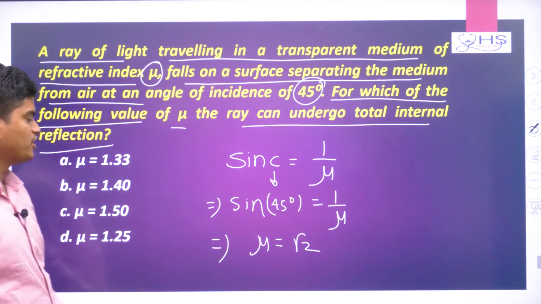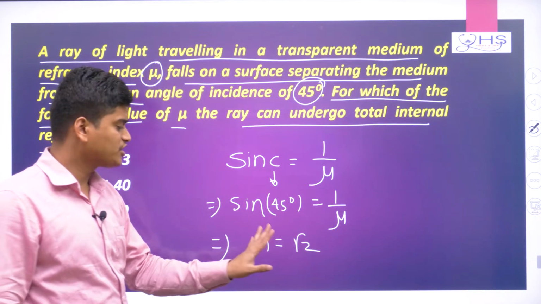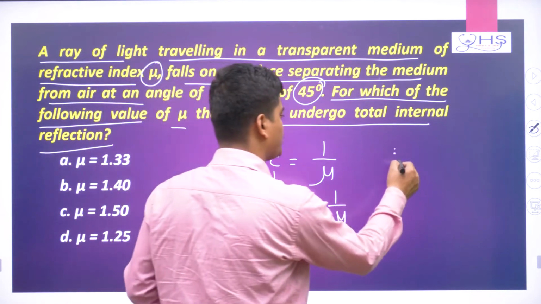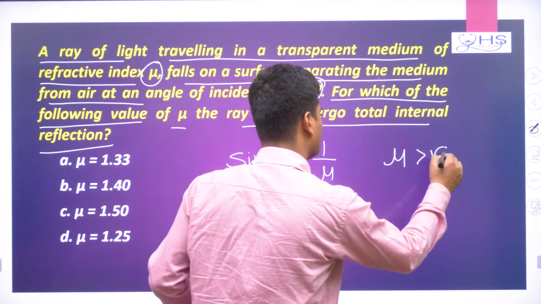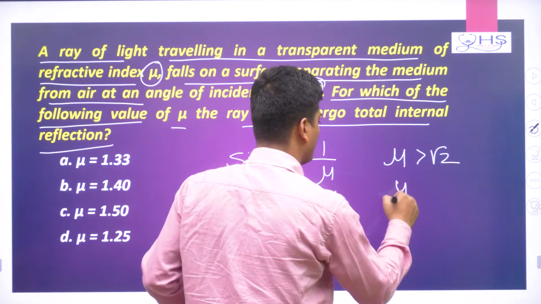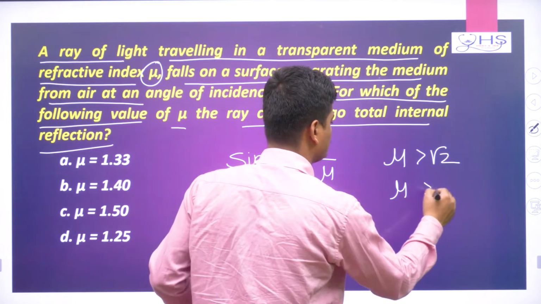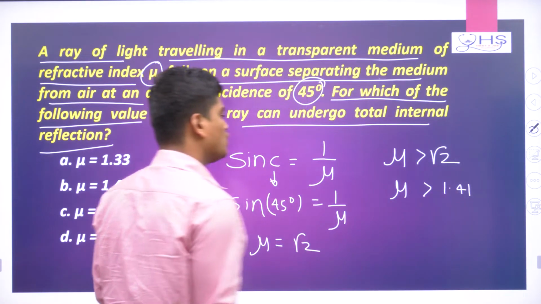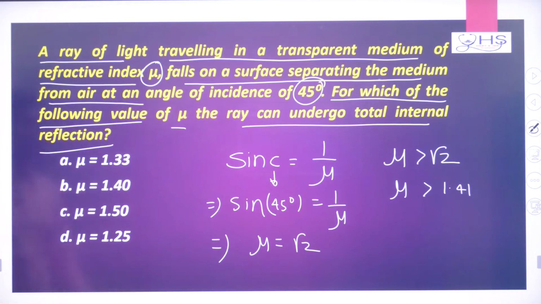This is the minimum condition, but remember, in this condition TIR does not happen. For TIR to happen, mu should be greater than root 2. And root 2 value is 1.41. So the mu value should be greater than 1.41.